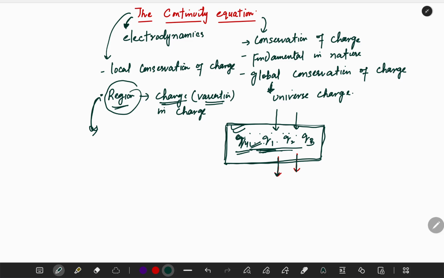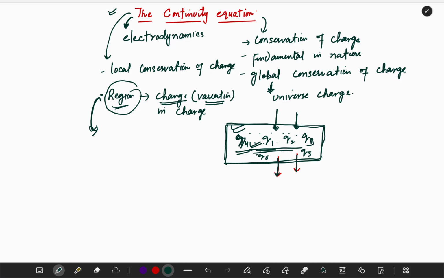And if there is an increase in the charges, then there is only one possibility, that the charges are coming in through the surface. The continuity equation tells us about this local conservation of charge. I hope you understand the basic definition, and what the continuity equation tells us about.